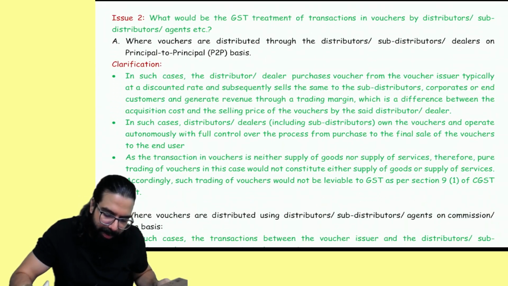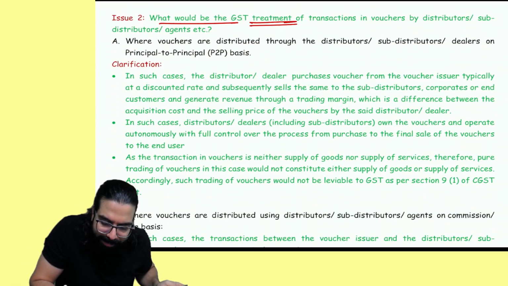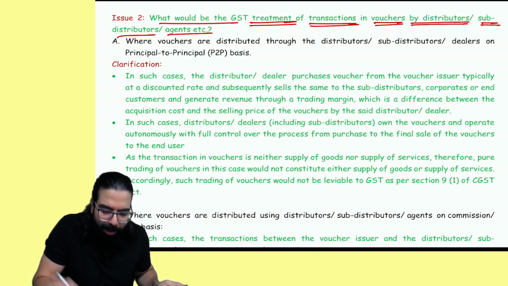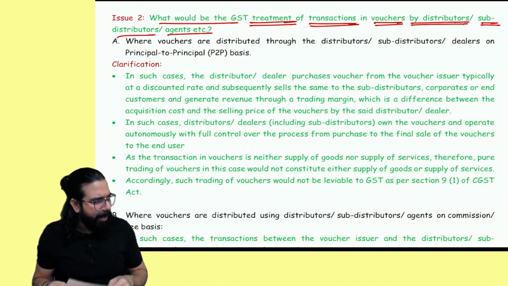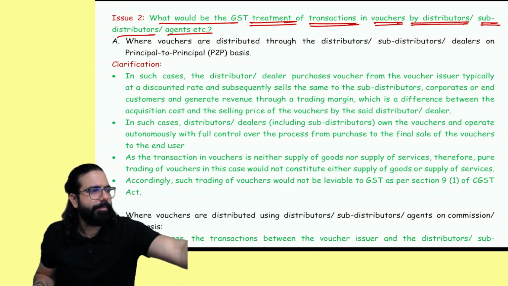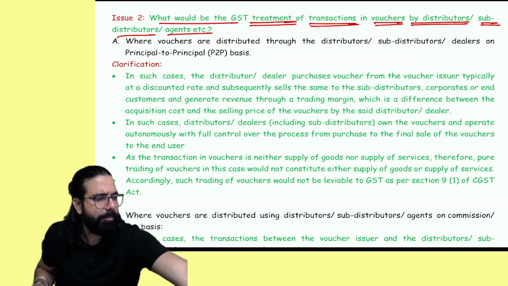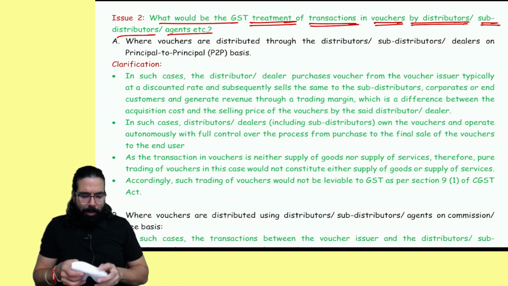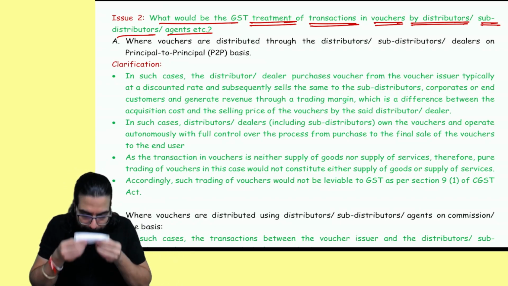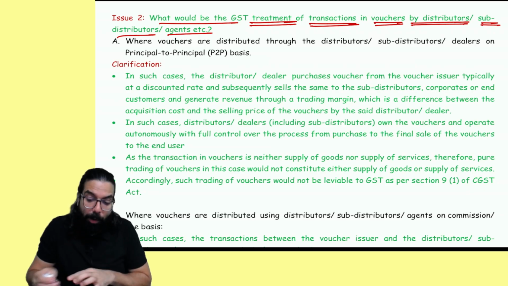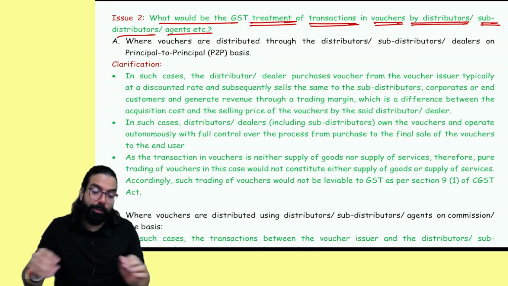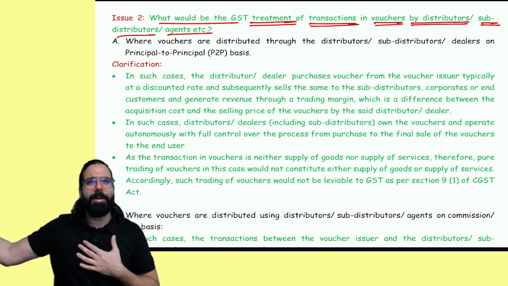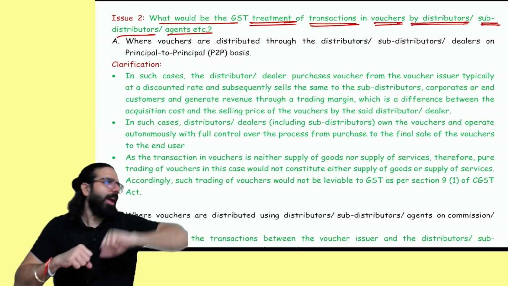Okay. Next. Sir, what would be the GST treatment of transaction in voucher by distributor or sub-distributor or agent? Sir, what are they telling? Sir, if there is a sub-distributor who is there, what would be the GST treatment of transaction in voucher by a distributor, sub-distributor or agent? So for an example, I am a distributor. Okay? Now one company is there. From them, I buy the voucher and I sell the voucher.